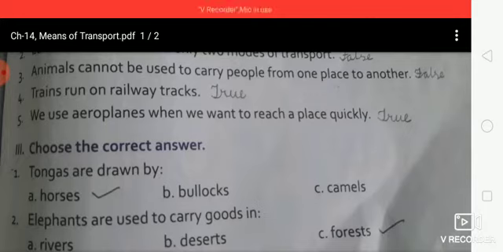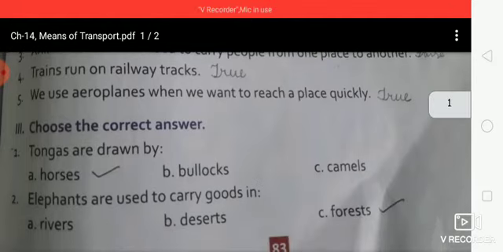The forms of transport that move on land, such as cars, trains and buses, are called land transport. The forms of transport that move on water, such as boats, ships and rafts, are water transport.